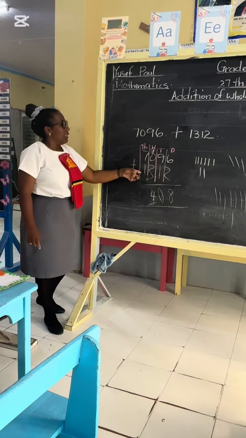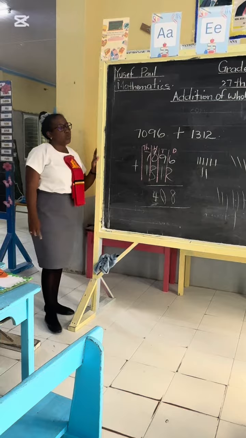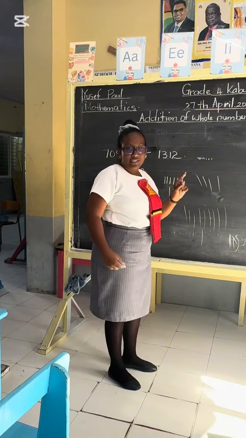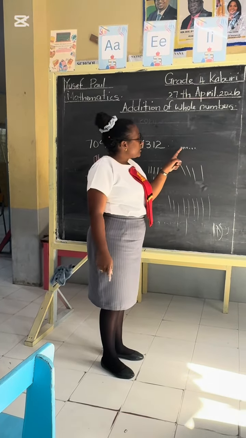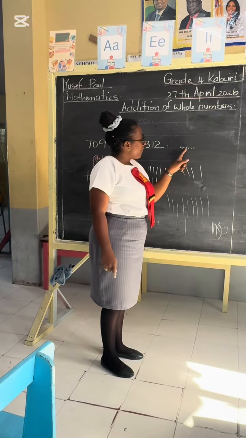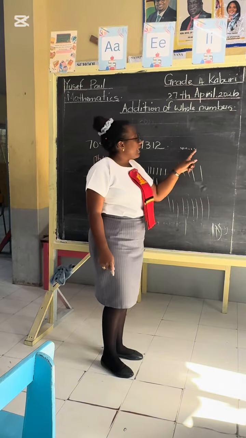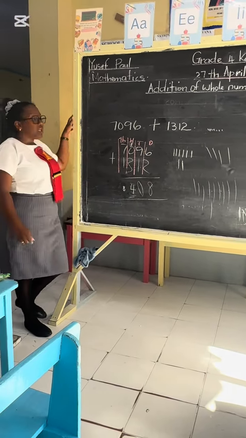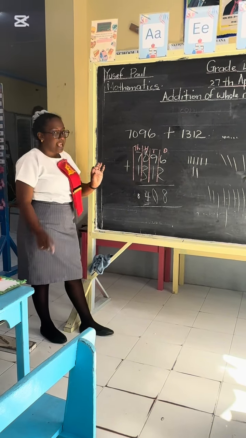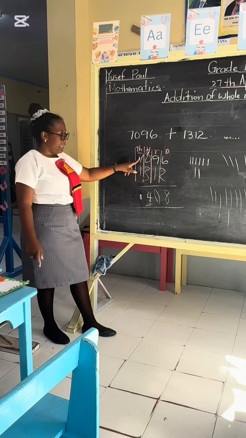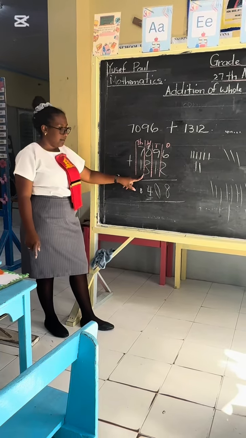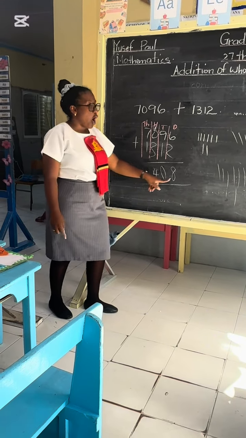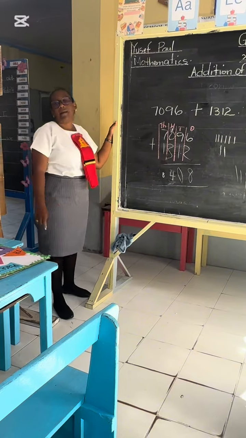Good. Let's move to Nairon now. Nairon is going to come work thousands for us. Good. Let's see if this is correct. Nairon, these are some little strokes, so we have to look carefully, right? 7 plus 1 gives you 8. Very good. Give Nairon a clap. So then we can safely say that 7,096 plus 1,312 equals 8,408. Very good. Give them a clap.